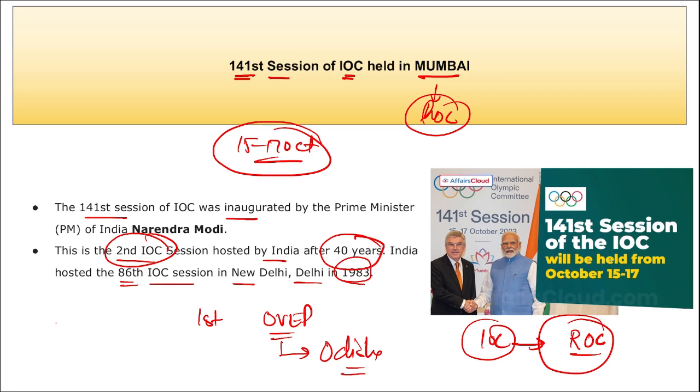Correct? Then if we talk about IOC, who is the president? Thomas Bach is the president. Headquarters is in Lausanne, Switzerland, and it was established in 1894.